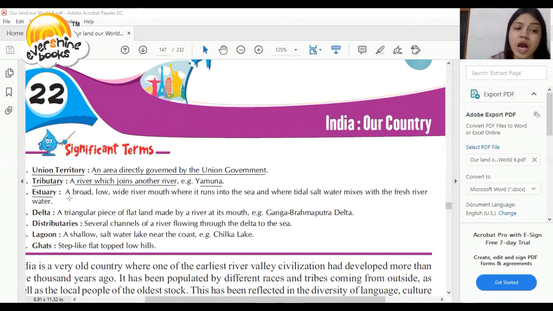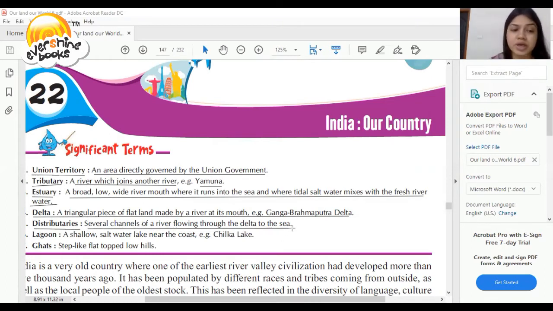Estuary. A broad, low, wide river mouth where it runs into the sea and where tidal salt water mixes with fresh river water is called an estuary. The next important term is delta. A triangular piece of flat land made by a river at its mouth is called a delta, like the Ganga-Brahmaputra delta. Distributaries. Several channels of a river flowing through the delta to the sea.